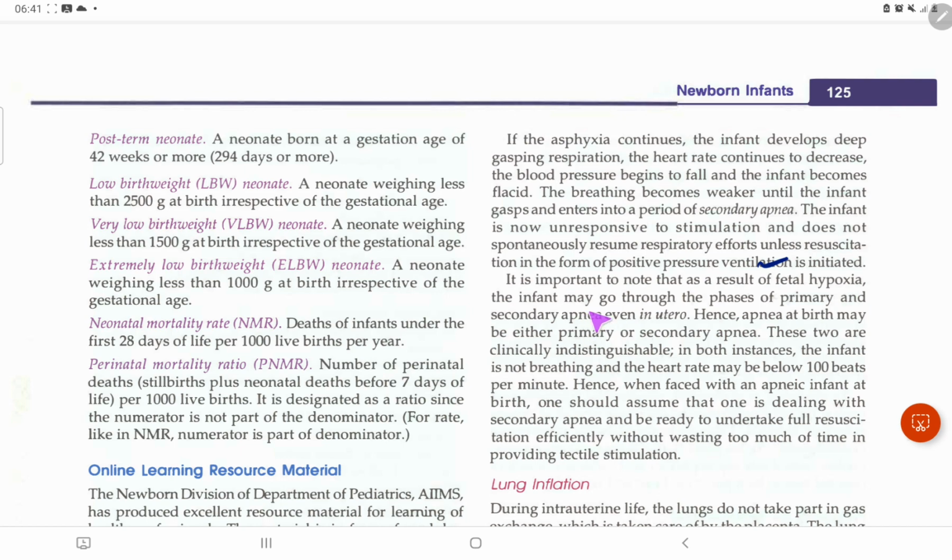It is important to note that as a result of fetal hypoxia, an infant may go through the phases of primary and secondary apnea even in utero. Hence, apnea at birth may be primary or secondary, and the two are clinically indistinguishable. In both instances the infant is not breathing and the heart rate may be below 100 beats per minute. Hence, when faced with an apneic infant at birth, one should assume that one is dealing with secondary apnea and be ready to undertake full resuscitation efficiently, without wasting too much time on tactile stimulation.